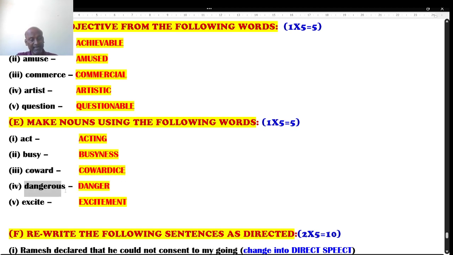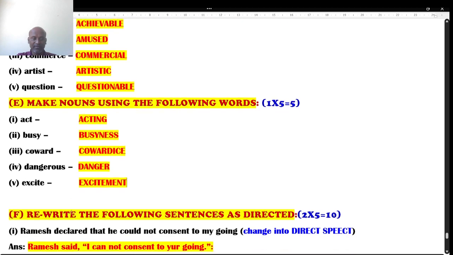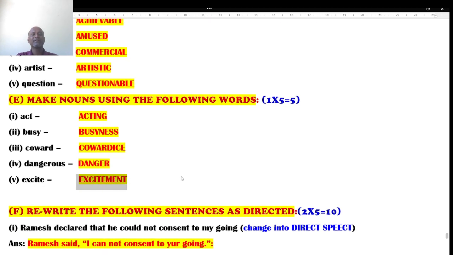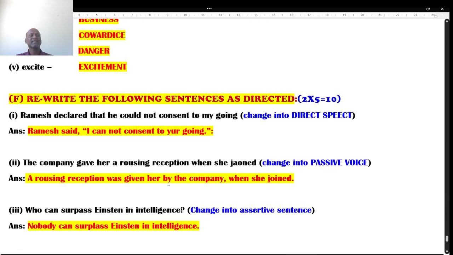Next, dangerous is adjective form. Khatara, khatarnak, yeah, apayakari. But danger is apaya, khatara is what noun form. Next one, excite is verb form. Excitement is noun form. Let's see the next question.